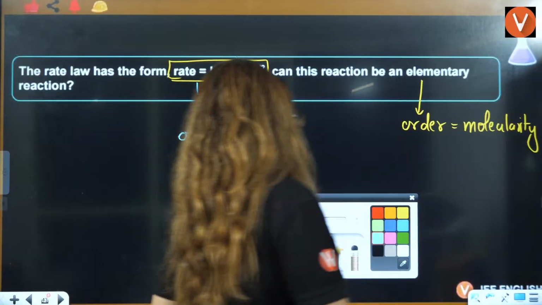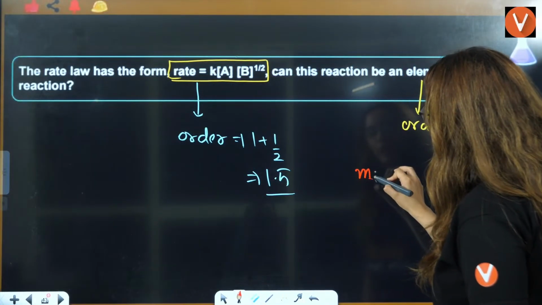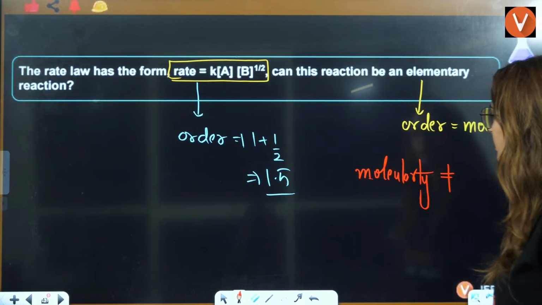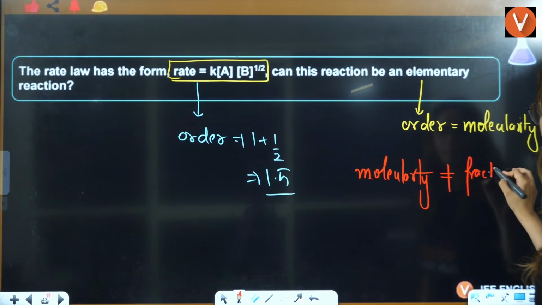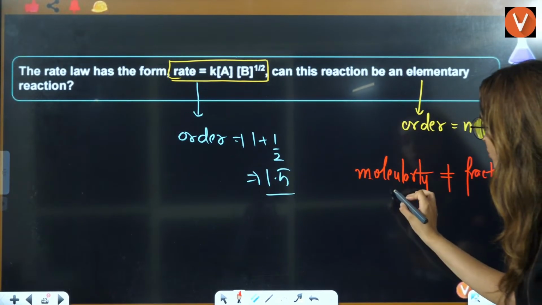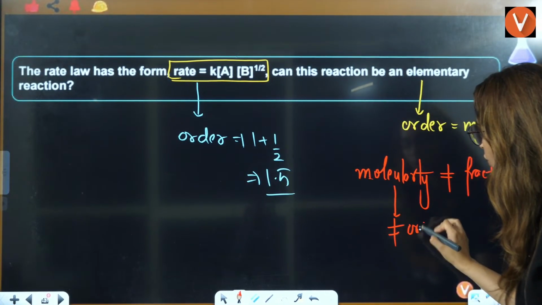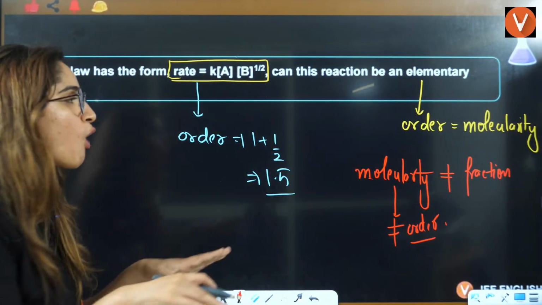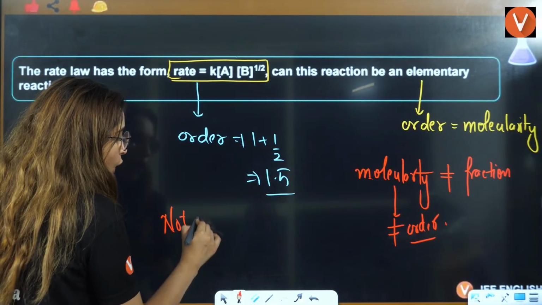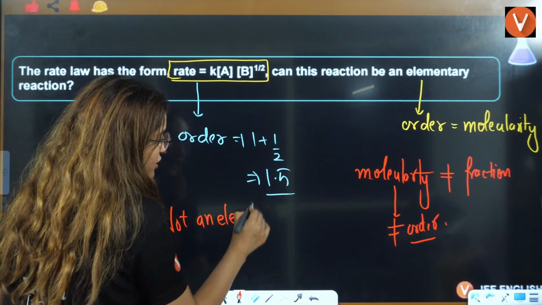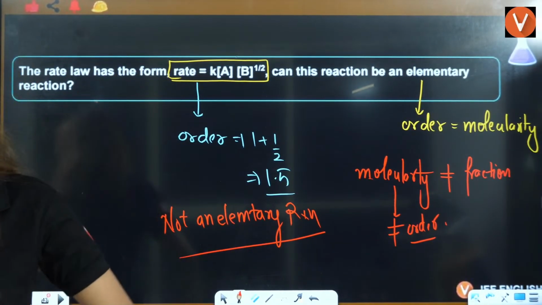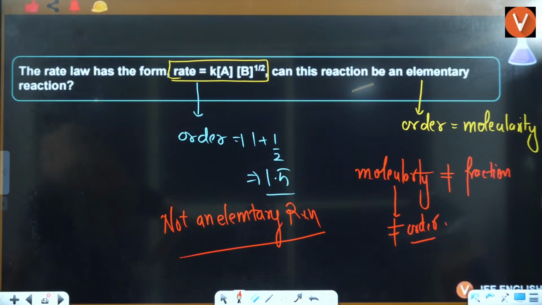Now tell me one thing: molecularity can never be a fraction. That means here molecularity is not equal to order. So because molecularity is not equal to order, it is not an elementary reaction. Molecularity can never be a fraction.